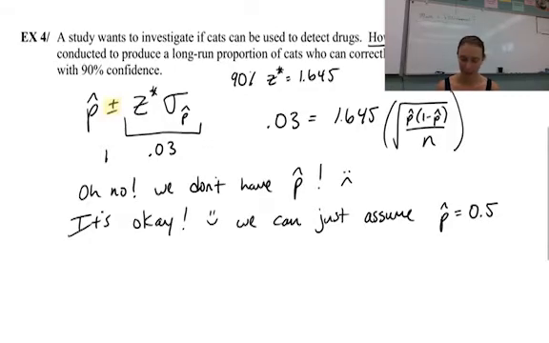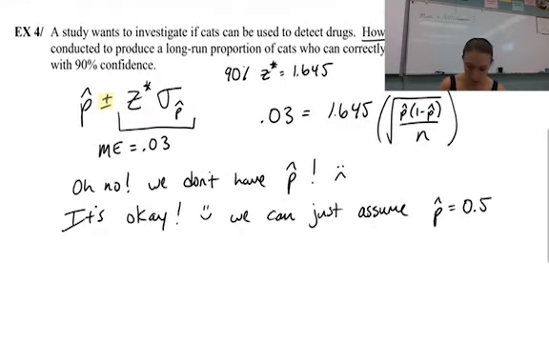A couple of things I've already written out here. If I have 90%, my Z critical score, again, we use that T table, go all the way to the bottom, Z critical would be 1.645. The margin of error, so it says within, I want to calculate the proportion of cats to within 0.03. So that's our margin of error. So margin of error is 0.03, and that's the part of the formula after the plus or minus. So I can take that formula, Z critical times my standard error of P hat and set it equal to 0.03. But if you notice, I'm trying to find N.